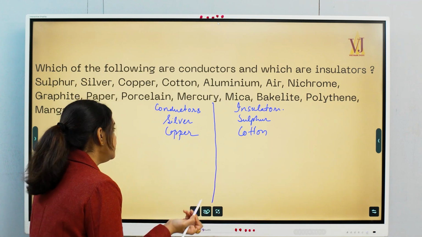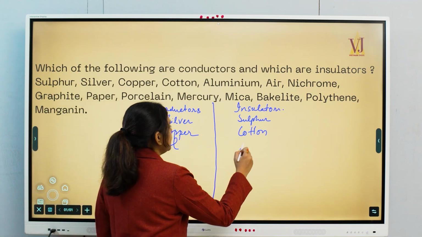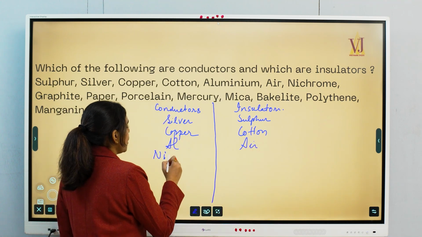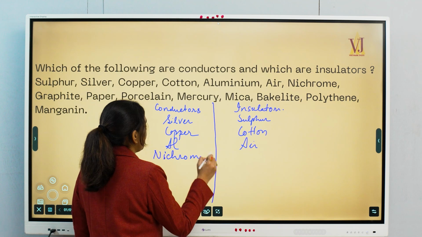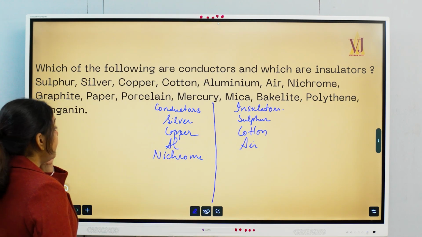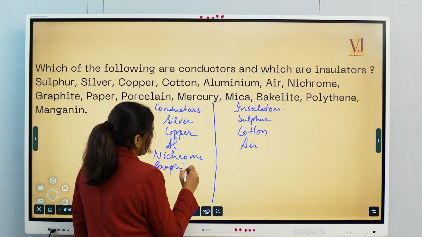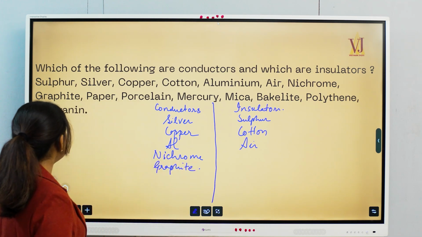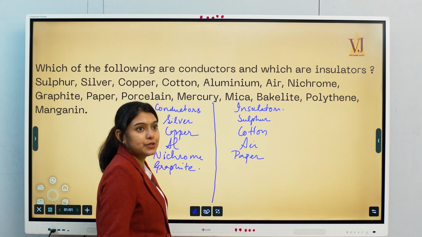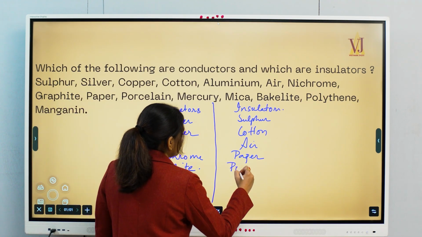Next, aluminium. Yes, aluminium is a metal. I'm just writing the symbol. Air, no, otherwise we would have got electric shock again and again. Nichrome is an alloy. It's also a good conductor, present in wires, electric irons and so on. Graphite, though it's carbon, a non-metal, is still a good conductor because of its physical structure. Next, paper, definitely not, otherwise we would have an excuse not to study, because the paper would be giving electric shock. Porcelain is not.